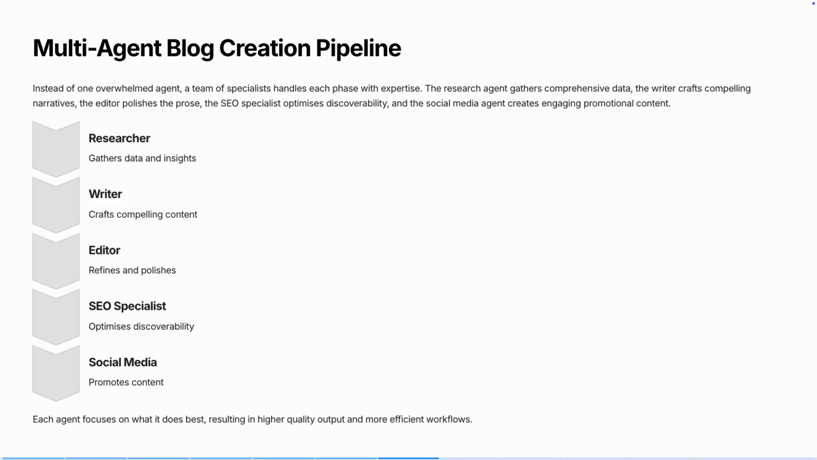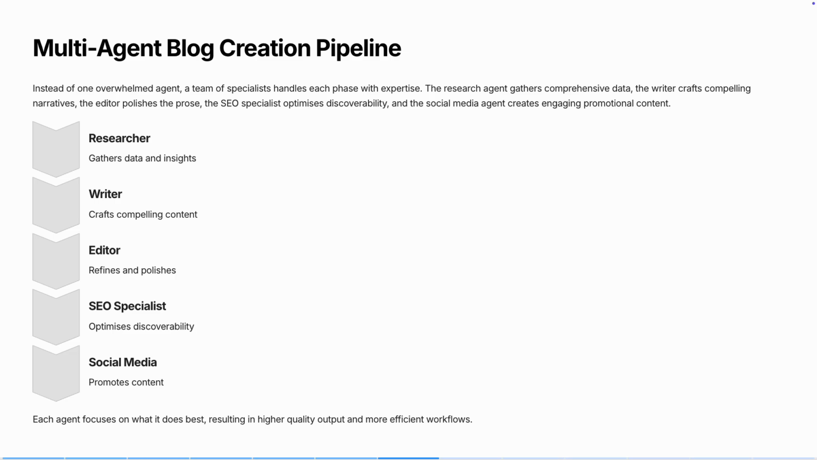Now, here's the multi-agent approach. Instead of one overwhelmed agent, we have a team of specialists. The researcher gathers comprehensive data and insights. That's all it does. And it does it really well. Then it passes the information to the writer who crafts compelling content. The writer focuses purely on creating engaging narratives. Next, the editor refines and polishes the prose. It's checking grammar, improving readability, making it flow. Then the SEO specialist optimizes for discoverability, keywords, descriptions, all the search engine optimization. Finally, the social media agent creates engaging promotional content for different platforms.